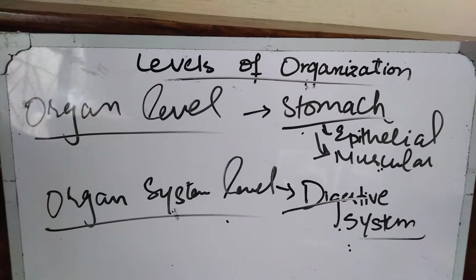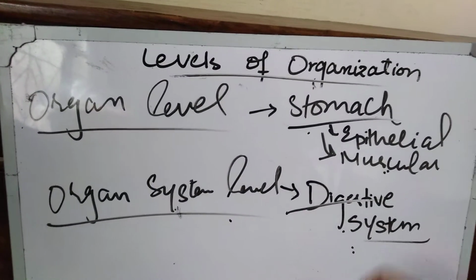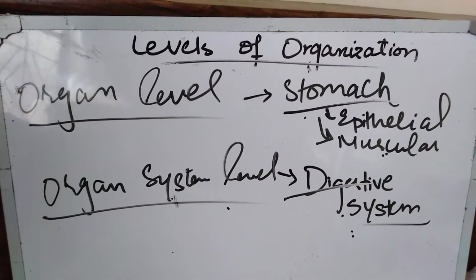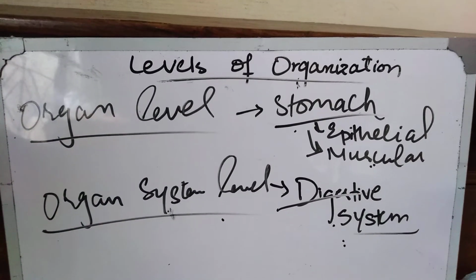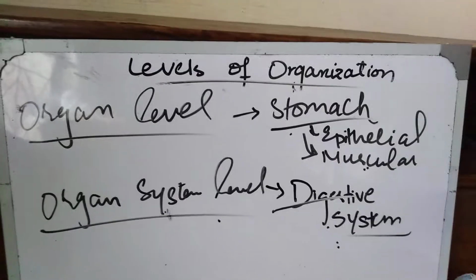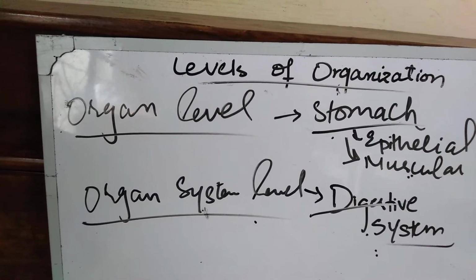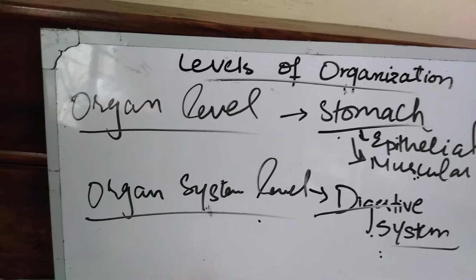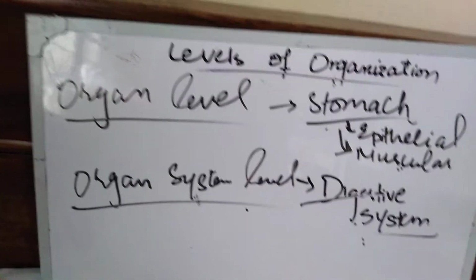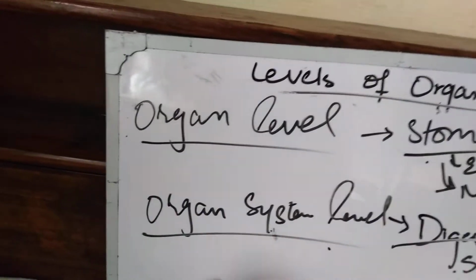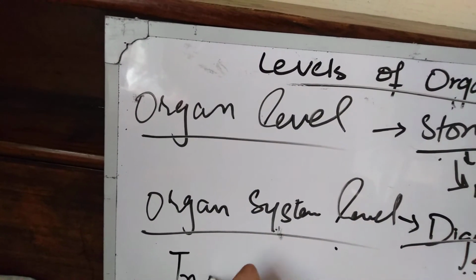Besides this, the organ system level is less definite in plants. It means it is more definite in animals as compared to plants. The complexity of organs and organ systems in animals is associated with a far greater range of functions and activities than in plants.